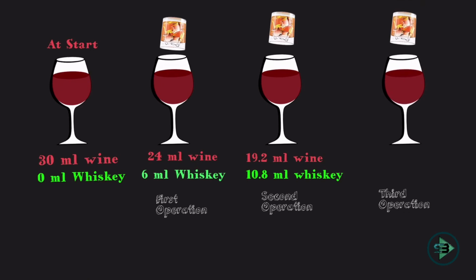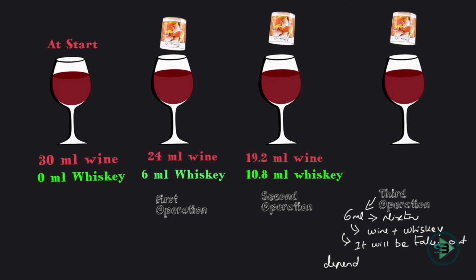Now what is happening in the third operation? You can possibly guess now what will be happening. 6 ml of the mixture is being taken out, but as I know, the 6 ml will contain wine and whiskey. All I need to know right now is what is the proportion of wine and whiskey that will be taken out, but it will be dependent upon what?